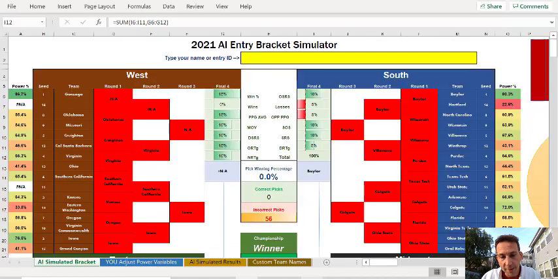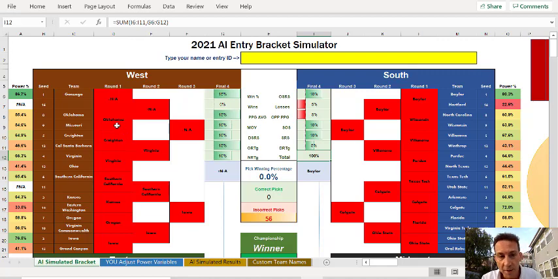Let's talk about the AI entry bracket, though. And here is something that you're only going to see on my YouTube channel and on KentBraverman.com: I've built an artificial intelligence bracket to try to predict what's going to happen, and I'm going to use it to forecast the best possible scenarios for brackets. So let me show you how this thing works. This is a part of the purchase package. If you purchase the master scoring bracket and this bracket, it's only going to be $29. You get everything, and you'll see what this thing does.